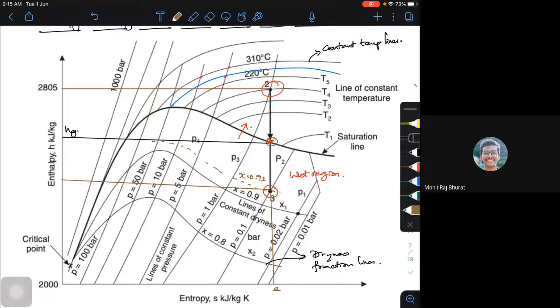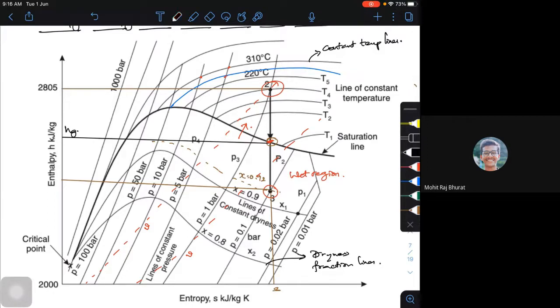Other than this, I do have the constant volume lines, which are missing here. Constant volume lines will go somewhere like this, a little bit flatter compared to the pressure lines. Please call it small v, specific volume. So I can find the specific volume values also in your Mollier chart.